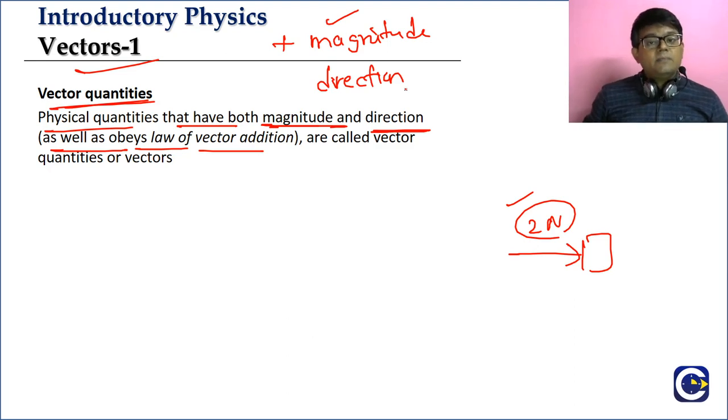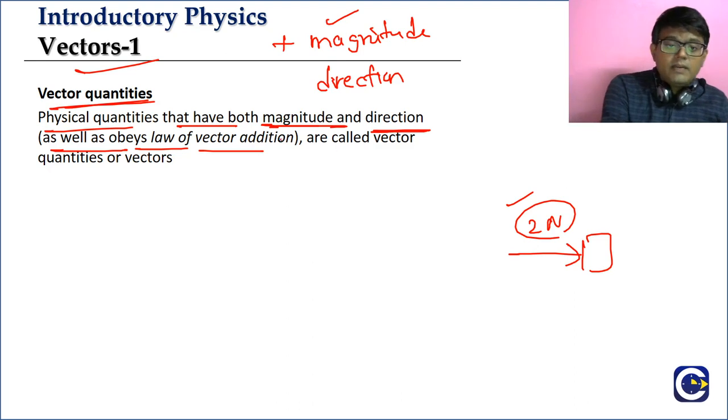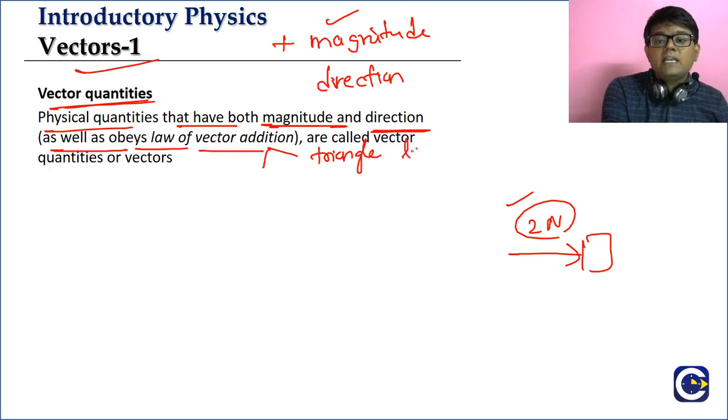The law of vector addition means that when we are adding two vector quantities, the resultant or total value will also depend upon the orientation or angle between the vectors. The concept of addition like this is what we call the vector law of addition. We will discuss this in a little more detail. After some time, we will see that there are two methods of understanding this.